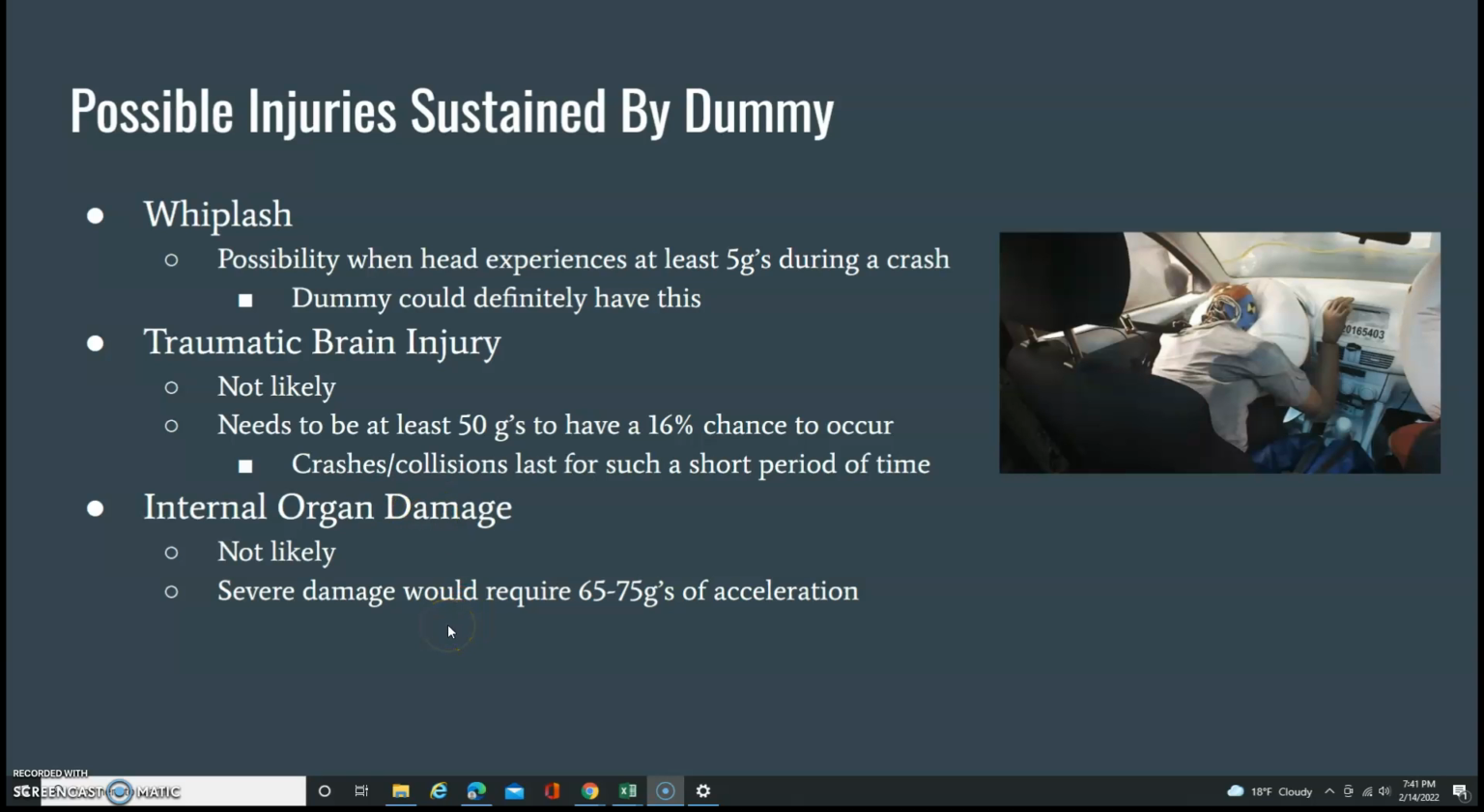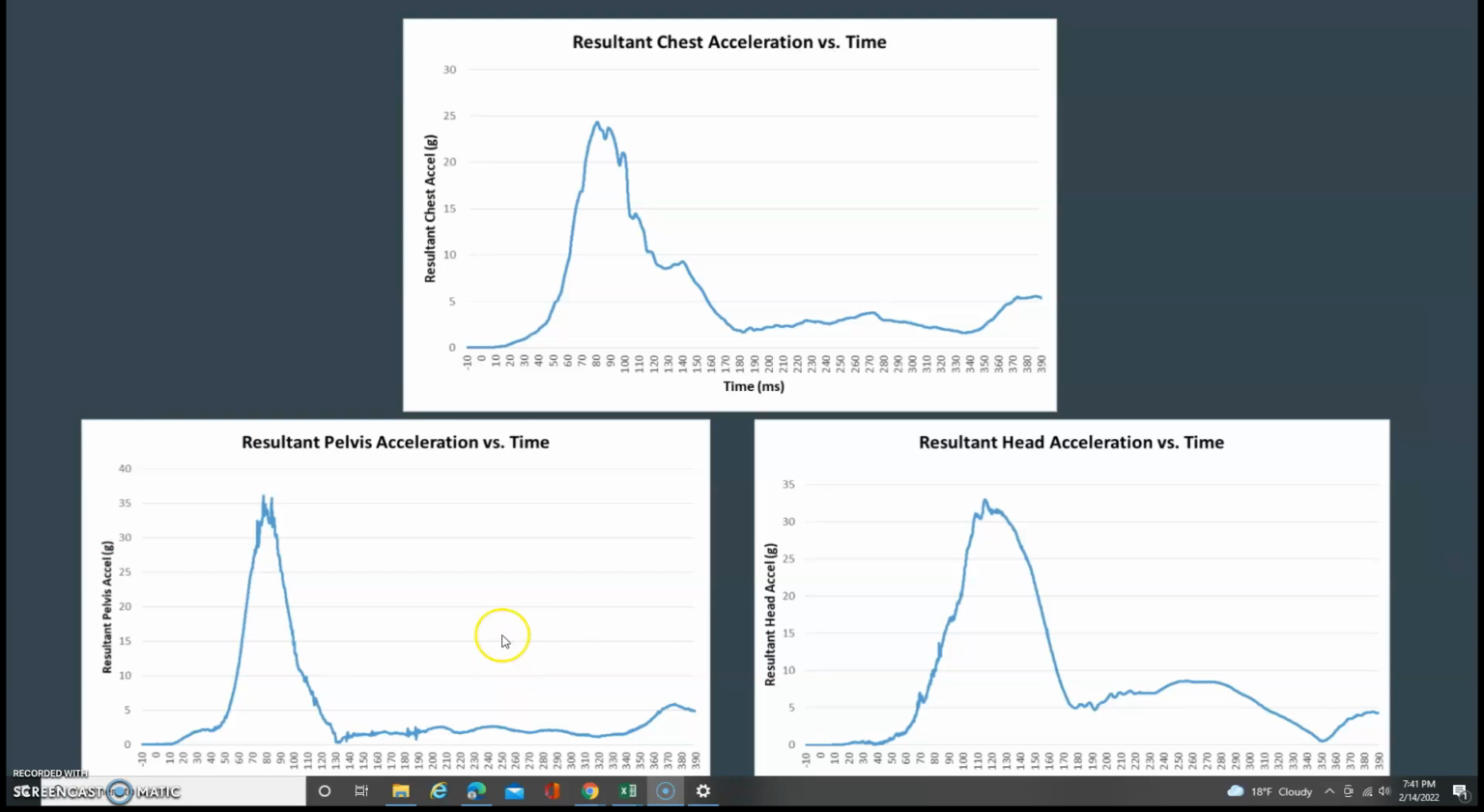Internal organ damage is also not likely. Severe damage would require 65 to 75 Gs of acceleration to either the pelvic area or the chest. Shown by the data, the pelvis acceleration only reaches around 35 Gs, while the chest acceleration only reaches around 25 Gs. There might be some minor joint damage, but that would be all. No internal organ damage would be possible.